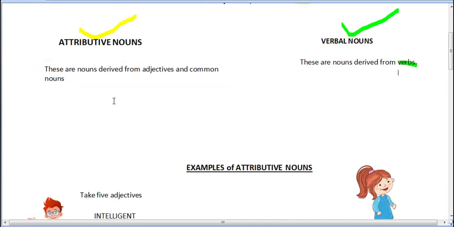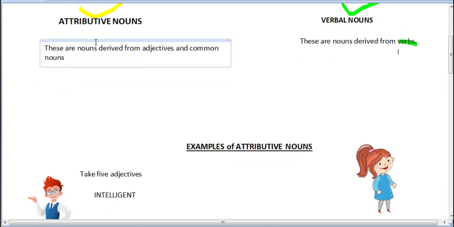So we will start with attributive nouns. Attributive nouns are nouns which are derived from adjectives and common nouns. If you do remember, adjectives are the words that describe another word or they qualify a noun, and common nouns are the words that are the names of a general type of object.